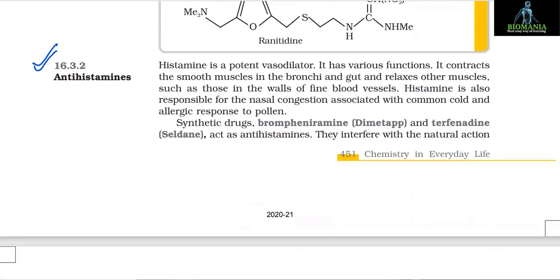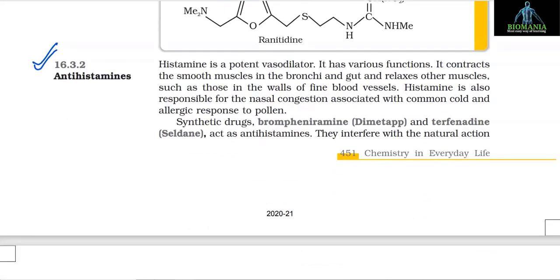16.3.2 Antihistamines. Histamine is a potent vasodilator. It has various functions. It contracts the smooth muscles in the bronchi and gut and relaxes other muscles, such as those in the walls of fine blood vessels. Histamine is also responsible for the nasal congestion associated with the common cold and allergic response to pollen. Synthetic drugs, brompheniramine, that is Dimetapp, and terfenadine, that is Seldane, act as antihistamines.